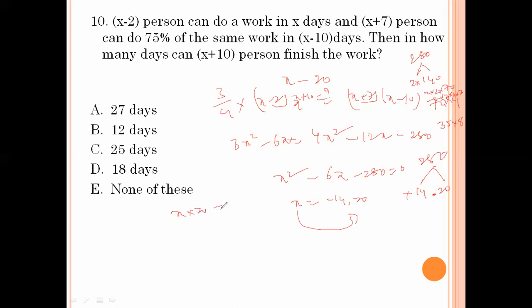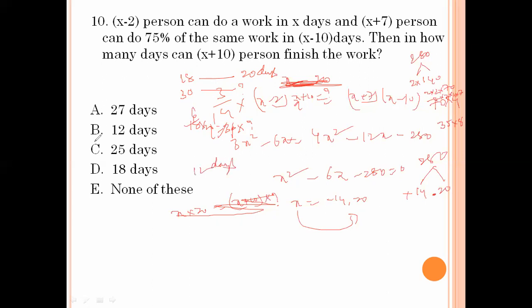First product equals second product. 20 persons complete, x value is x minus 2, so 20 minus 2, 18 persons complete in 20 days. 30 persons complete in how many days? 18 into 20 equals 30 into question mark. 0 0 get cancelled. 3 1s are 3, 3 6s are 18, 6 2s are 12 days. Option B is the right answer.